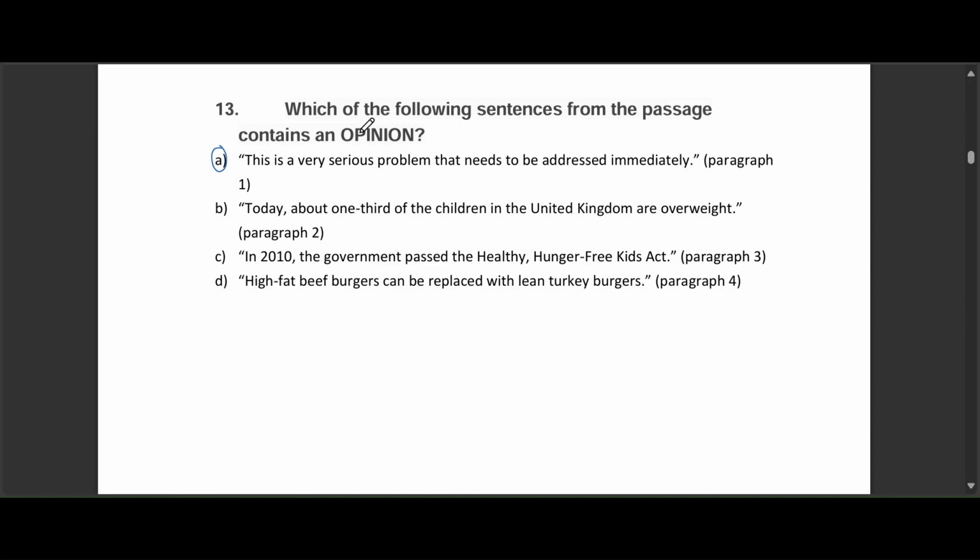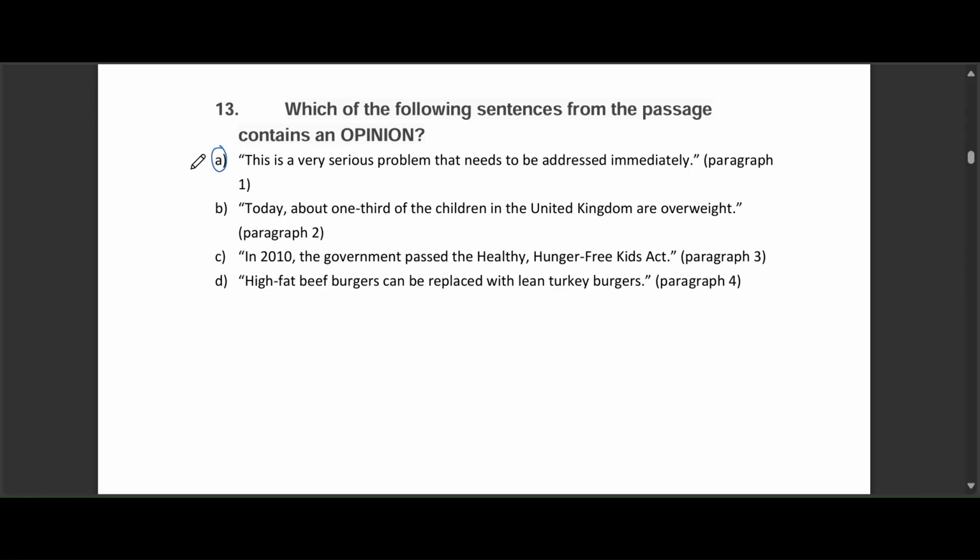Question 13. Which of these sentences from the passage gives an opinion? Option A says, this is a very serious problem that needs to be addressed immediately. Option B says, today about 1/3 of the children in the United Kingdom are overweight. Option C says, in 2010, the government passed the Healthy, Hunger-Free Kids Act. Option D says, high-fat beef burgers can be replaced with lean turkey burgers.